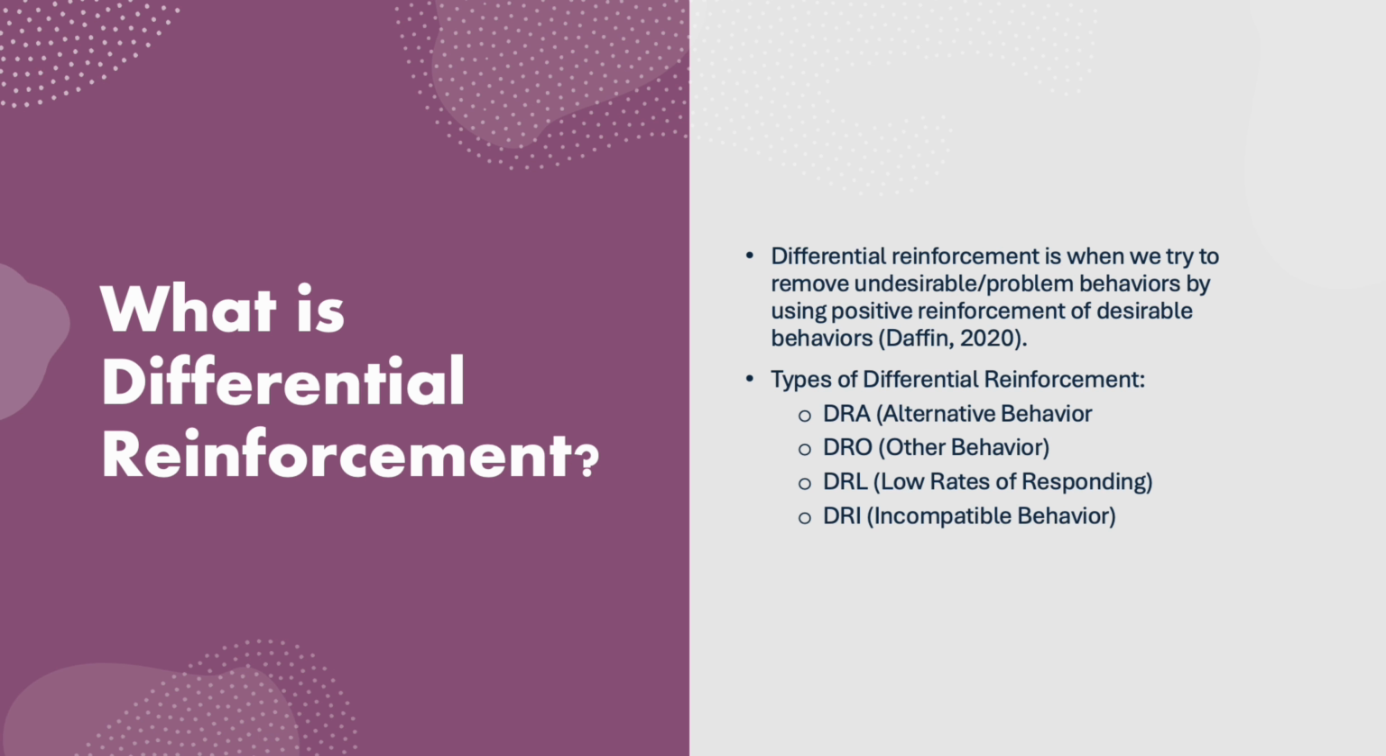Number 3, differential reinforcement of low rates of responding, or DRL, is the process of rewarding a behavior when it happens less frequently. Number 4, reinforcing a behavior that is incompatible with the problematic behavior is known as differential reinforcement of incompatible behavior, or DRI. When it comes to pica, methods like DRA and DRO can be helpful in substituting a more suitable eating habit for pica behavior.